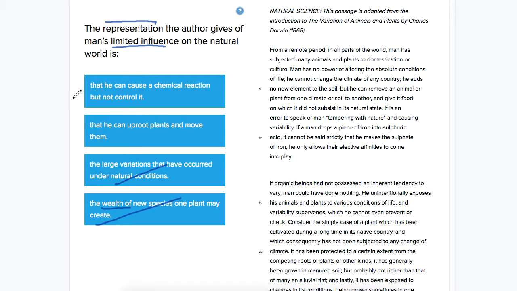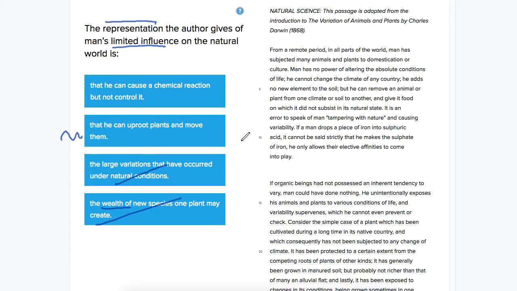So then we're left with these two examples here: that he can cause a chemical reaction but not control it, or that he can uproot plants and move them. Well, we're looking for representation, so like a symbol, an analogy, not an example. So I'm guessing we're not going to be choosing this here. We can also know just from the introduction, I could have gone straight here, but I wanted to show how we could use some key words in the question to rule some answer choices out.